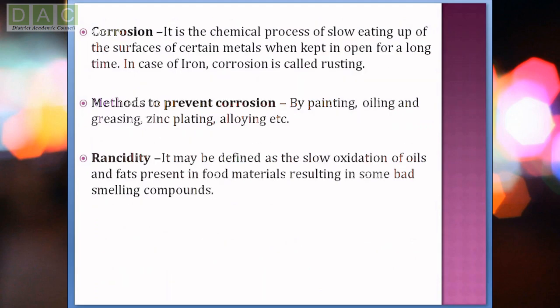Let us discuss what is corrosion. It is the chemical process of slow eating up of the surface of certain metals when kept in the open for a long time. In the case of iron, we call it rusting. When iron is exposed to air or moisture, after some days you will see a brown colored deposit on the surface of the metal. So corrosion is a very slow process of eating up the surface of certain metals. It corrodes the surface of the metals, so it is called corrosion.